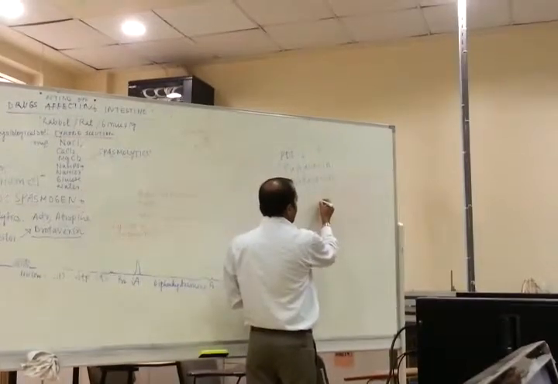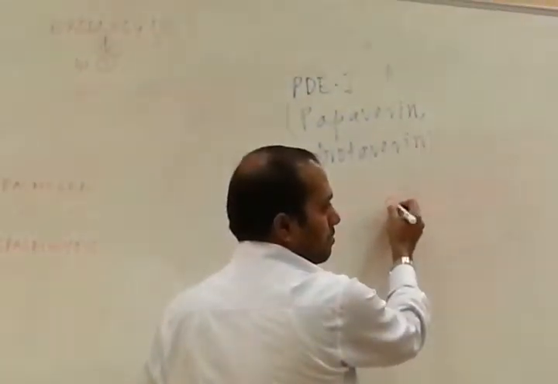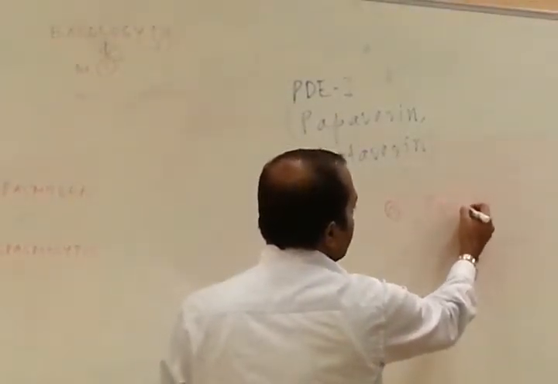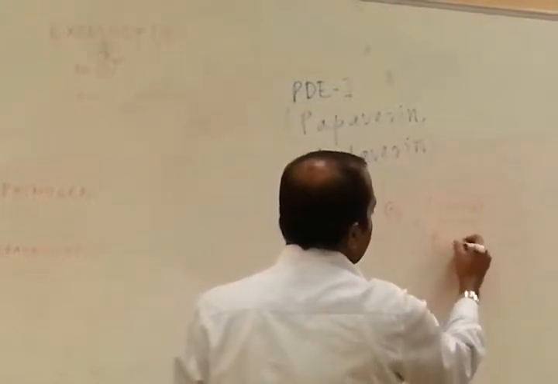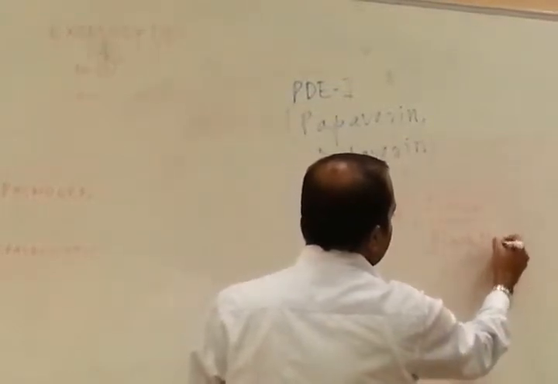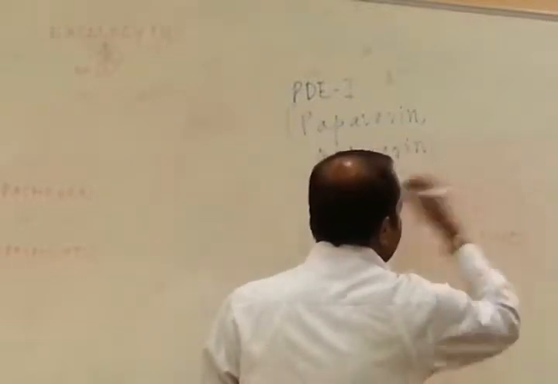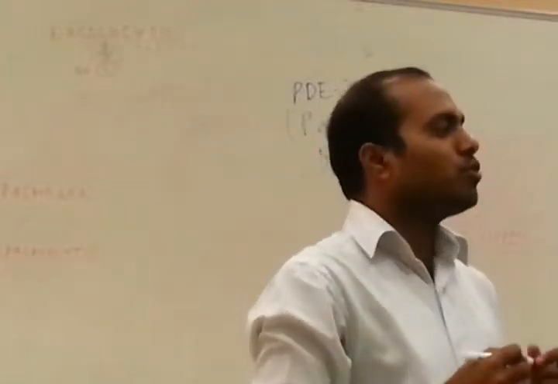Like black pepper and fennel. These are the spices: fennel, black pepper. The waters obtained from these fruits contain volatile oils. They are used as carminatives.